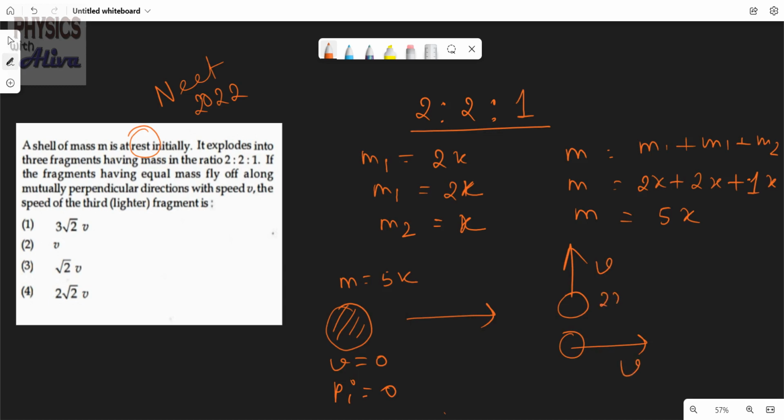We don't know the direction and the magnitude of the velocity of the third mass. We have to calculate this. From conservation of momentum, we can write P initial equals P final.